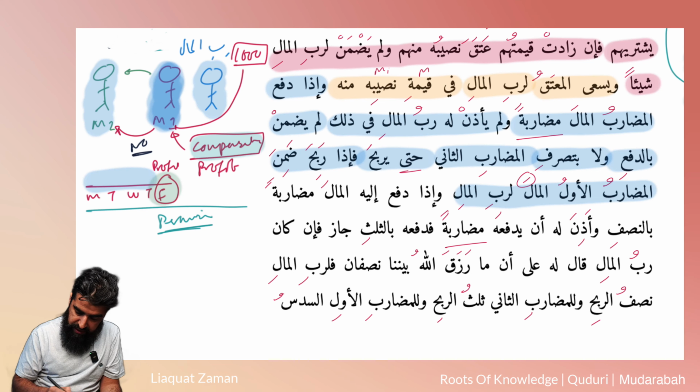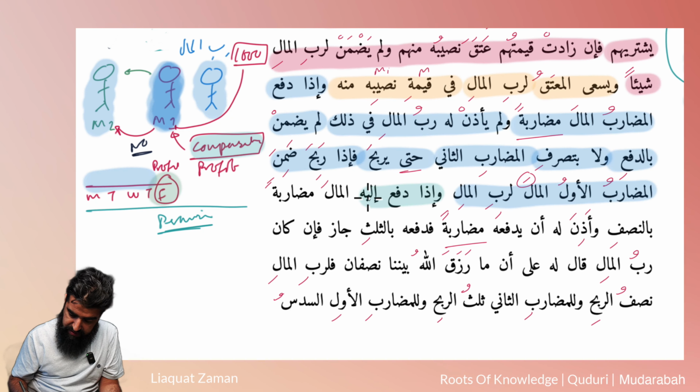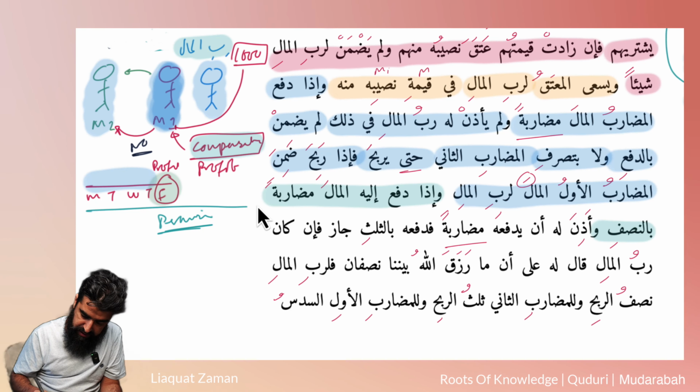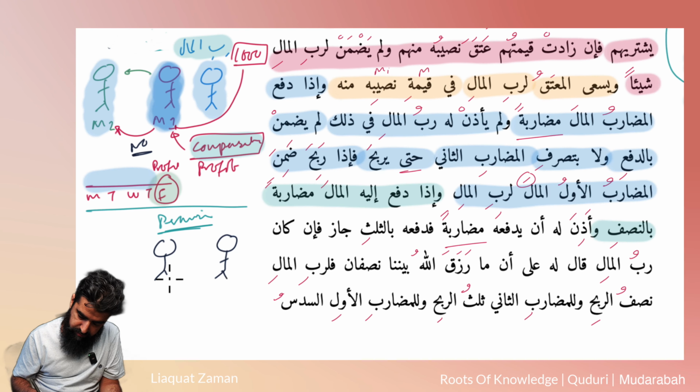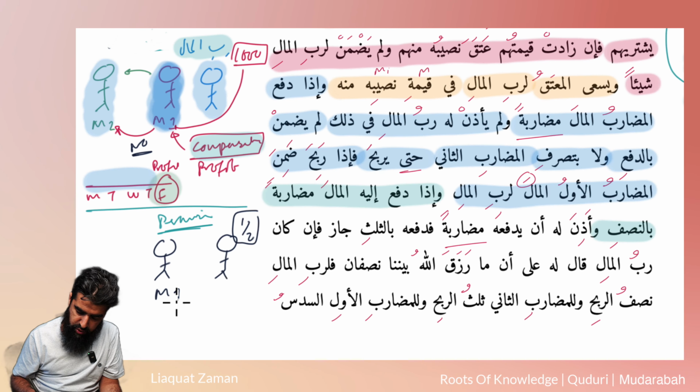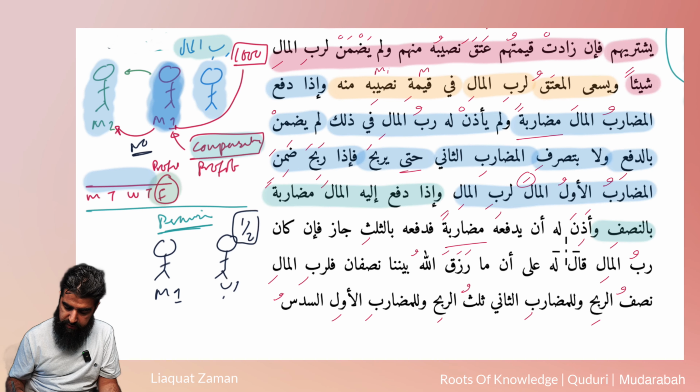So he says, إذا دفع إليه المال مضاربة بالنصف. So this Rabbul Mal now, he's actually said, right, so I'll draw him again. I want half profits. The deal is half profits. So this is M1 and this is Rabbul Mal. Okay, so Rabbul Mal, I want half profits.